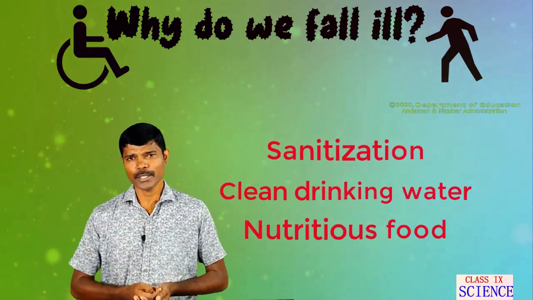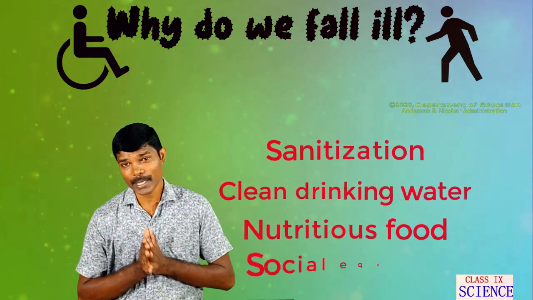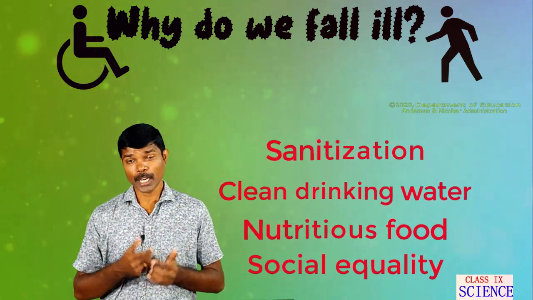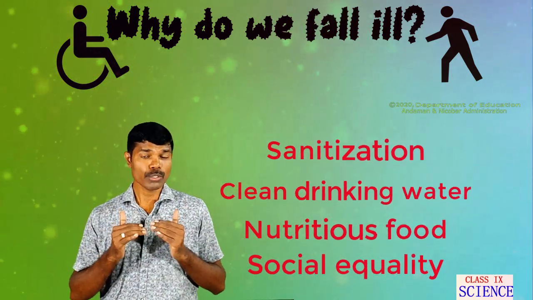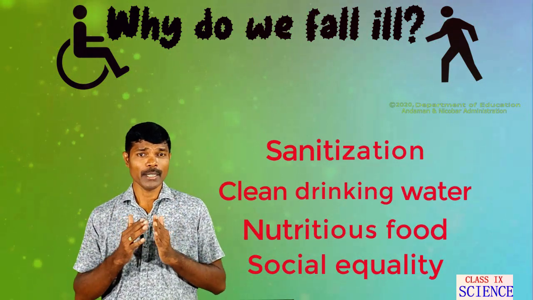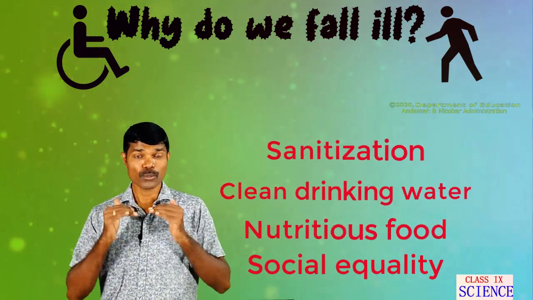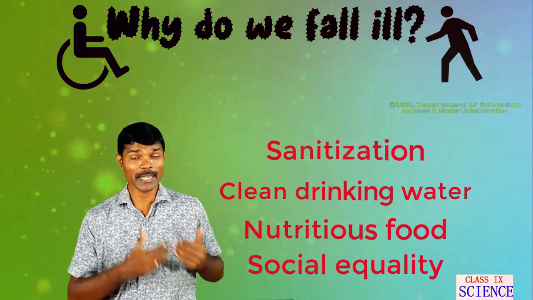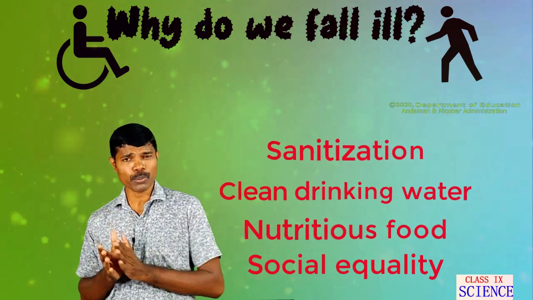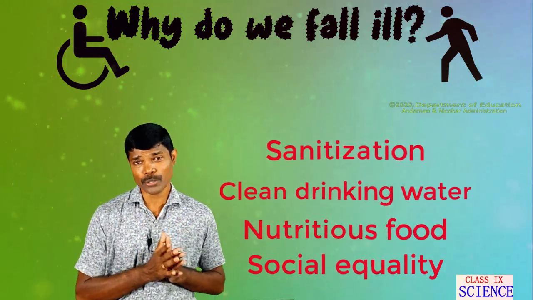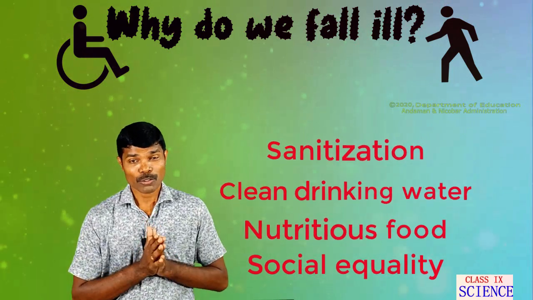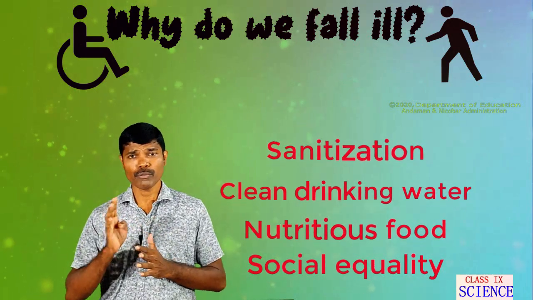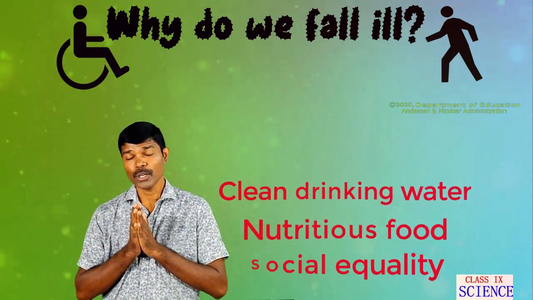The fourth essential condition for good health is social equality and harmony. Here society plays a very important role in upkeeping health. So social equality in the society should be maintained. There should be a proper agency for cleaning the drains, collecting the garbage, and ensuring proper disposal of the garbage, so that the risk of spreading infectious disease could be reduced. So these are the four important conditions essential for good health.